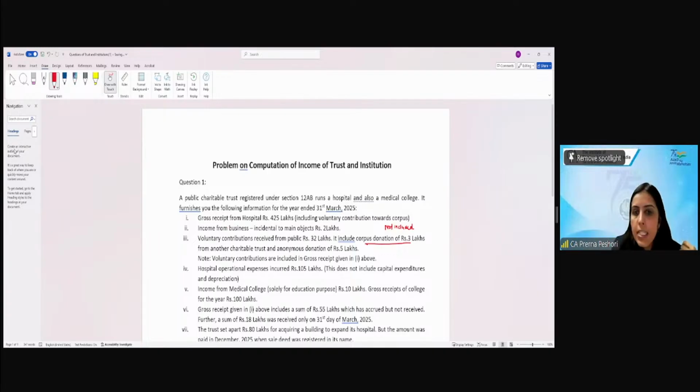Income from business incidental to the main object, rupees 2 lakh.